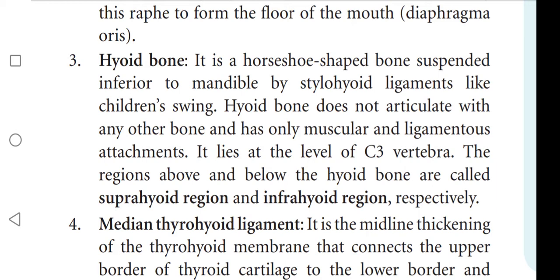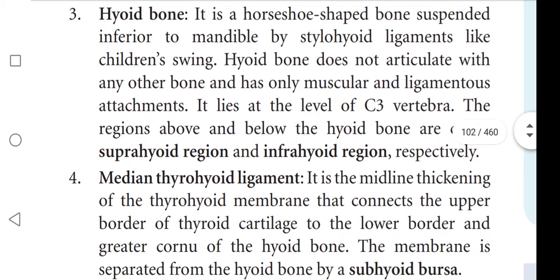It lies at the level of the C3 vertebra, which is important. The regions above and below the hyoid bone are called the suprahyoid region and infrahyoid region respectively.